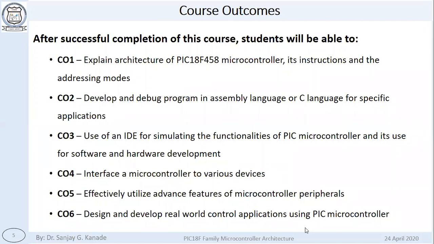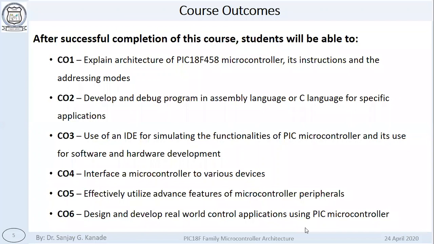Now the terms instructions and addressing modes you already know from the FMA subject. Instructions are the basic, very low level instructions given to the microcontroller. And addressing modes are the different ways to access the data or the instructions in the microcontroller.